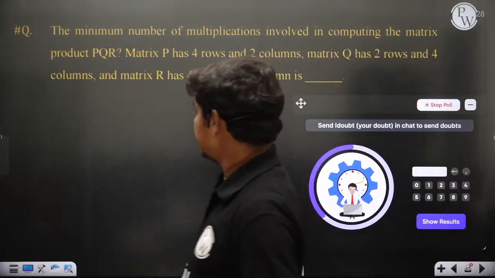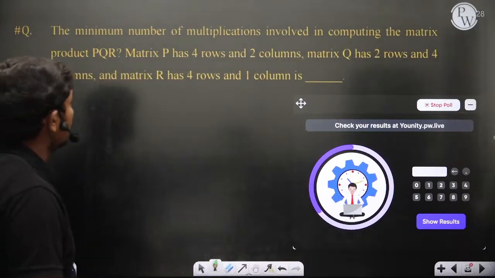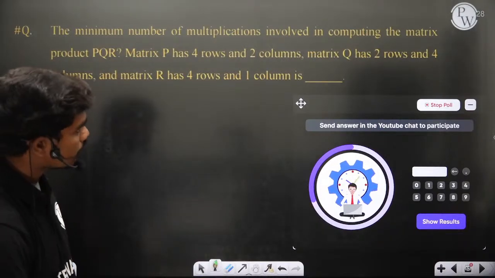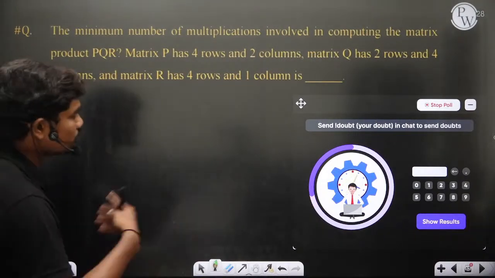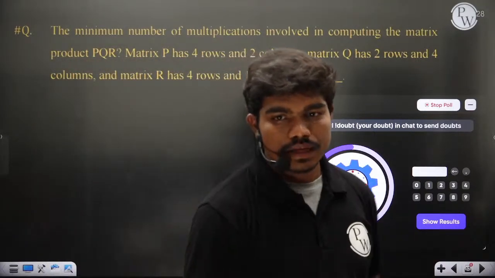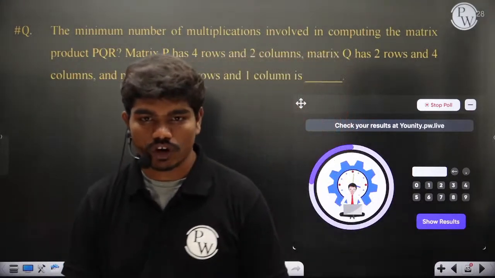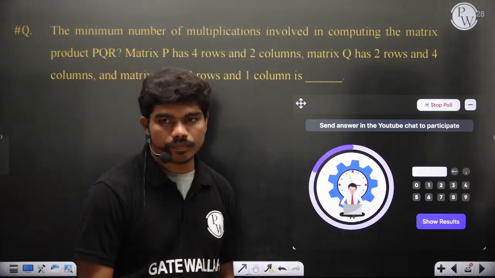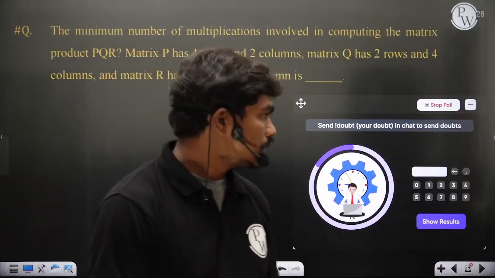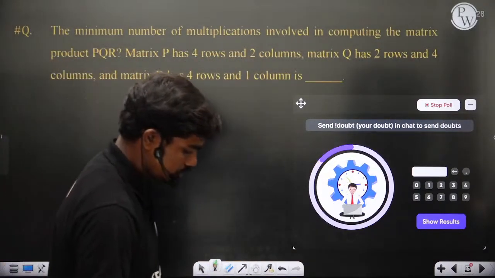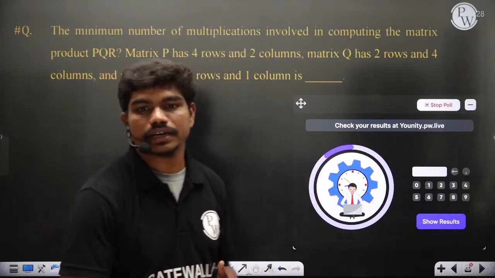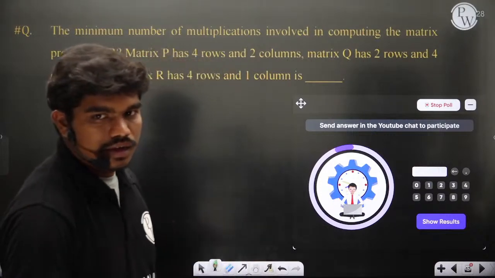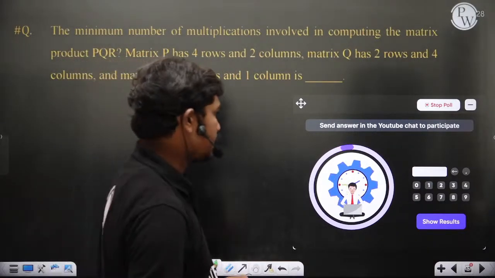Okay, 48, 16, fine. Let's see. The minimum number of multiplications involved in computing the matrix product PQR, where matrix P has 4 rows and 2 columns, matrix Q has 2 rows and 4 columns, and matrix R has 4 rows and 1 column. Come on, do it. Gautami 16, Sagnika 16, Kids Gaming 48. Let's wait for others' answers. The poll is going up. Fast, come on, quick. Vasishta, Arya 16.